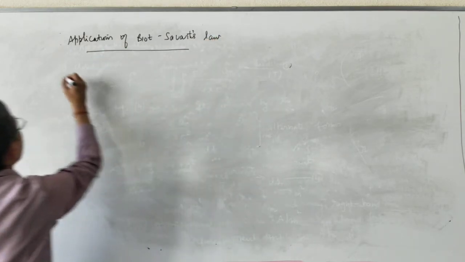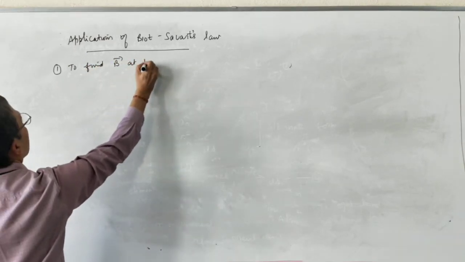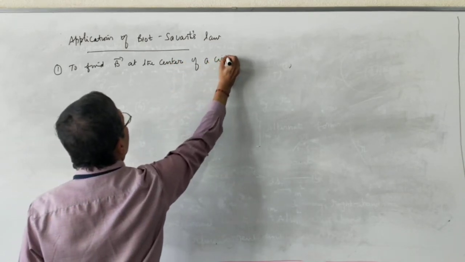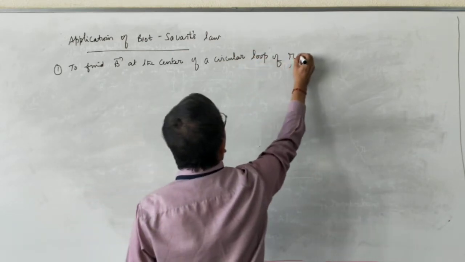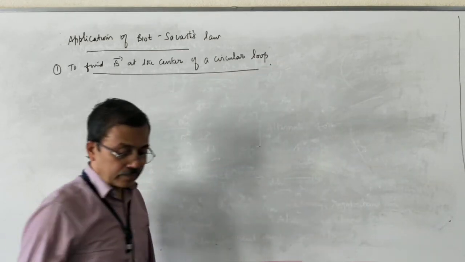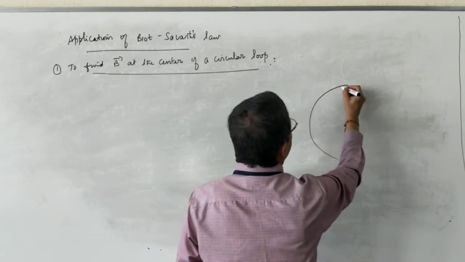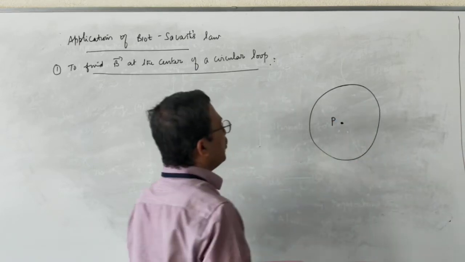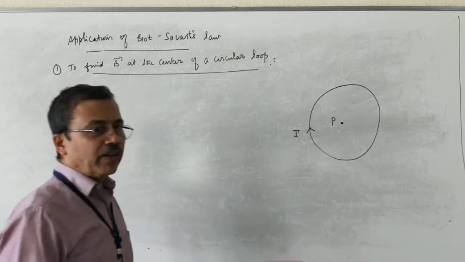First application, to find vector B at the center of a circular loop. So what I am going to do now is, I take a circular conductor. A circular conductor is called a circular loop. Midpoint of this is P. P is the point of interest. Let the current flow in the circular conductor in the clockwise direction.